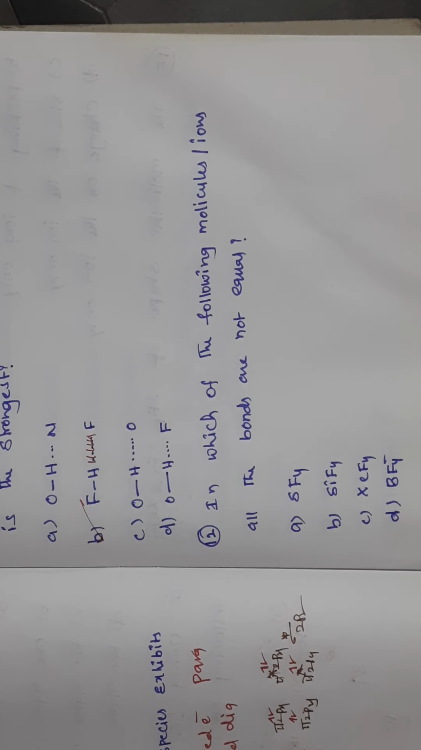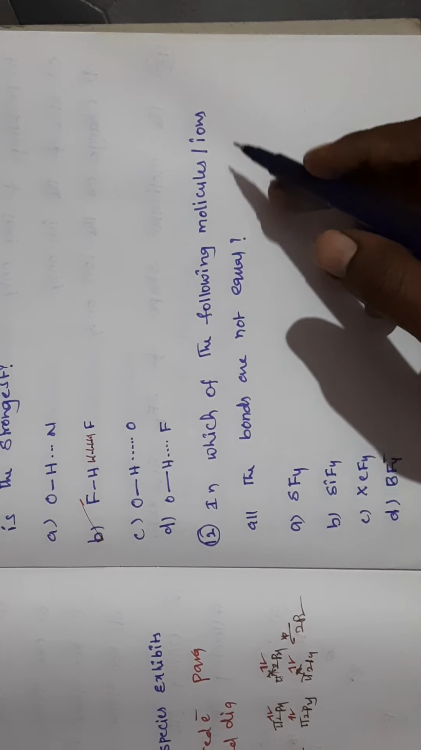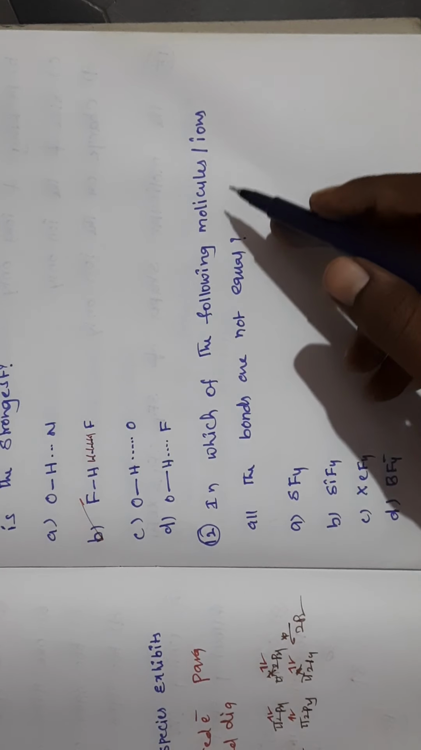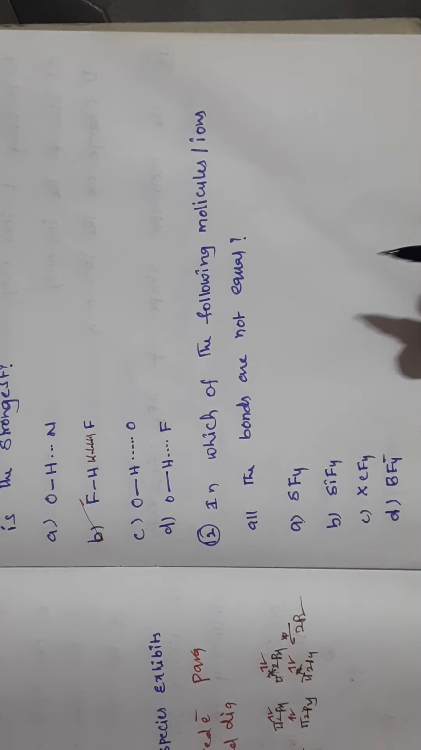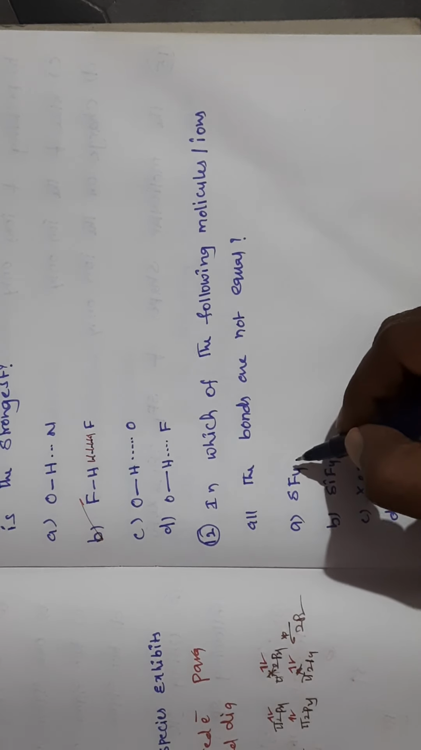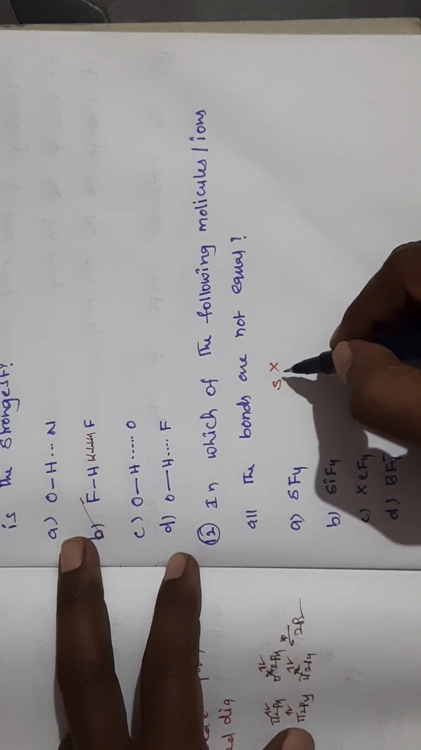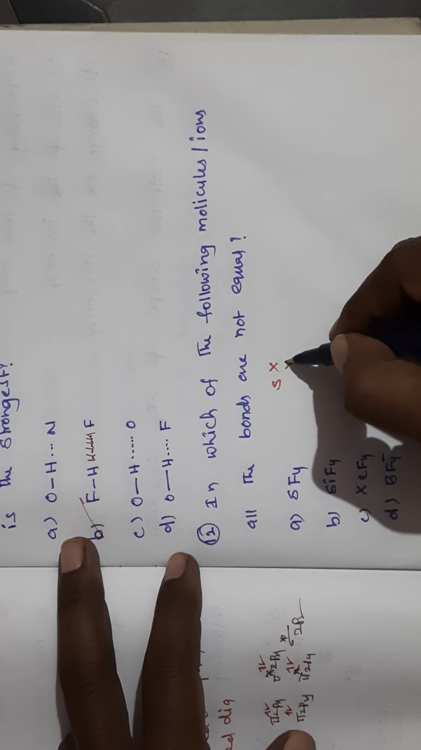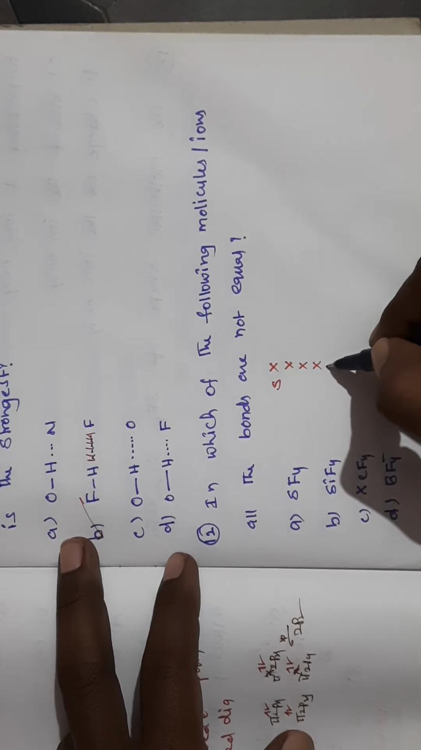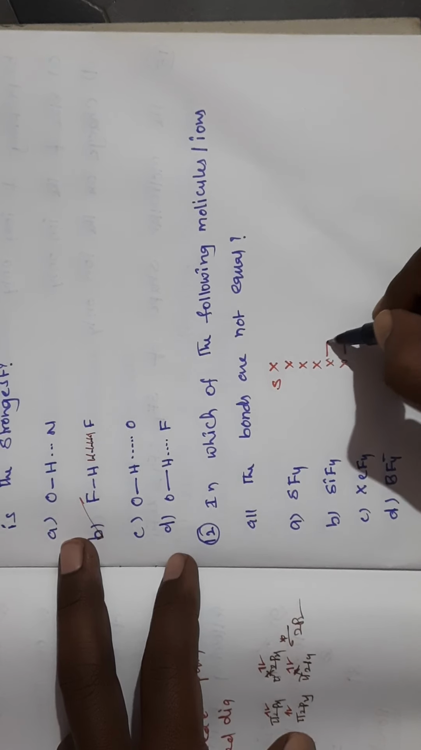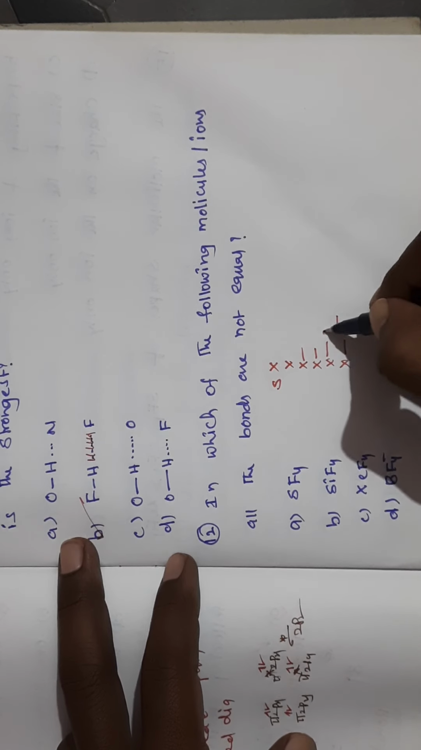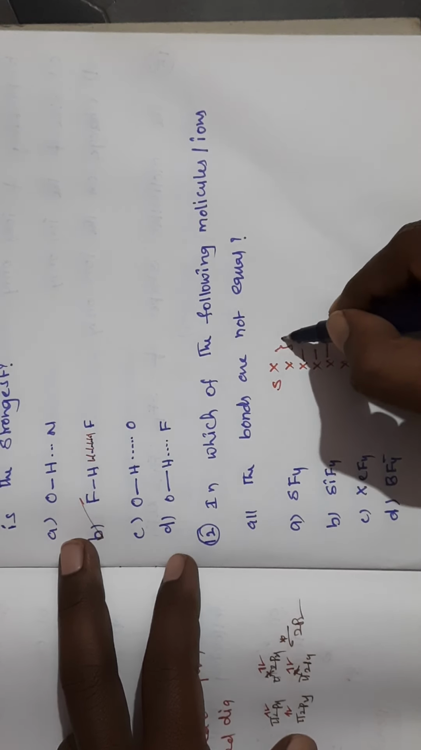So here, next question: in which of the following ions are all the bonds not equal? Here, first I am taking SF4 as an example, and I am going to calculate the sulfur hybridization. Shortcut method: sixth group element, so 6 electrons, 1 2 3 4 5 6. 1 bond, 2 bonds, 3 bonds, 4 bonds. So 1 2 3 4 sigma bonds.